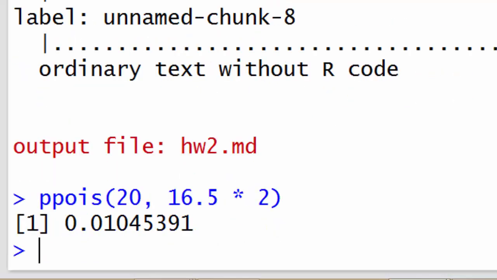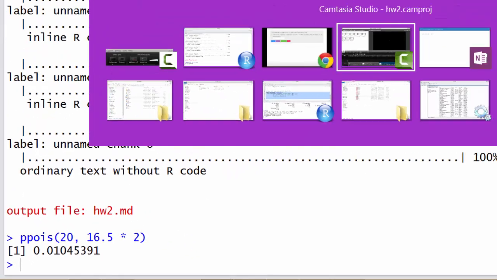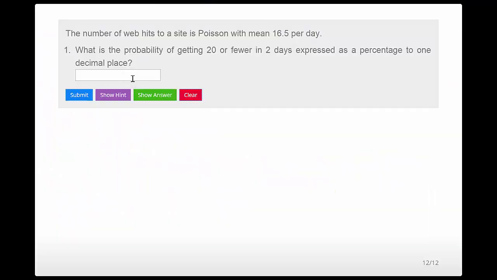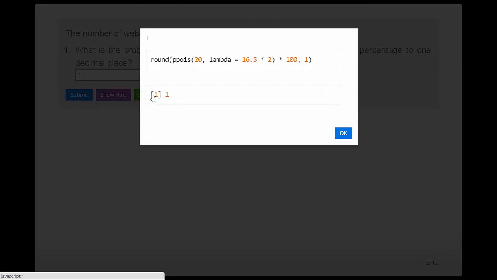And so when you do that, you get about 1%. So I want to go here, and I want to plug in 1%. Oh, don't include the percent sign, and submit. And then let me just show the answer. There you go, right there. I actually do the rounding in the R command there, so you can see that it's multiplying it times 100 and rounding it to one decimal place. But that's all that question was asking you to do.